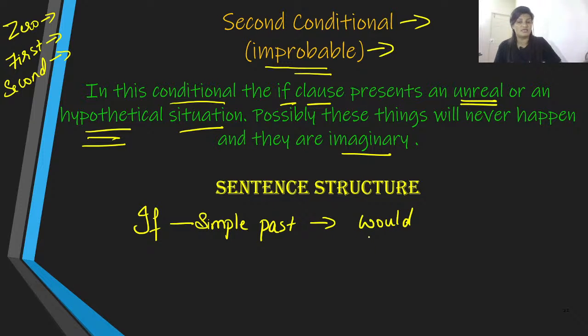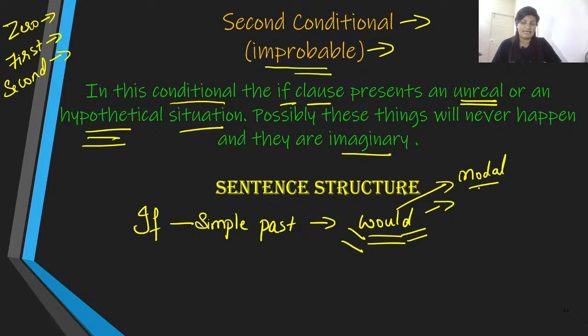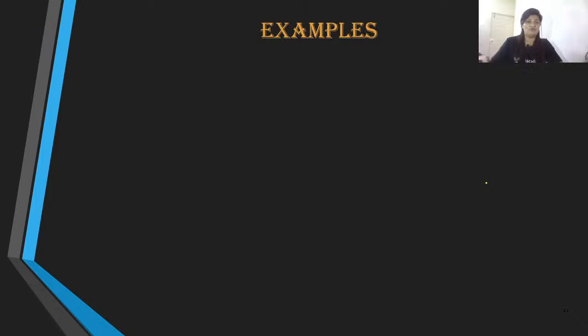The second clause doesn't follow any tense, but instead we are going to use the auxiliary modal would over here in our second clause. Let me now give you the examples and bring out the clarity over here.